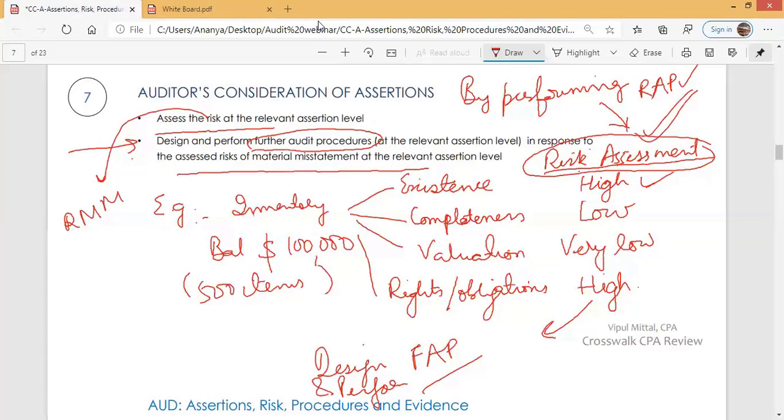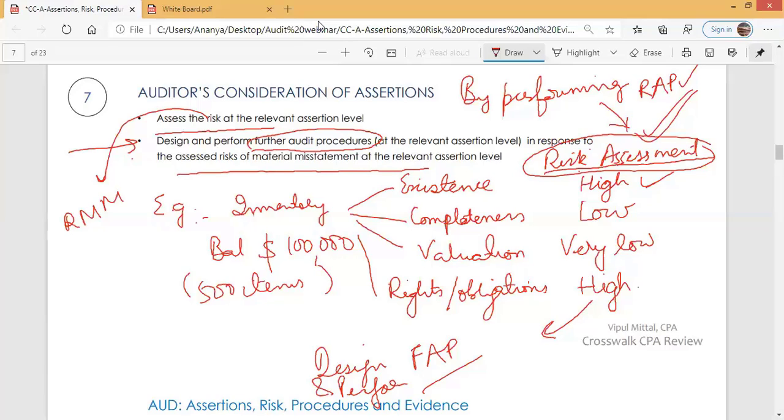To verify the existence assertion, auditors normally select items from this list and check whether they exist in the warehouse or not. Now the auditor will select more items from the inventory list. Earlier, an auditor would normally select 10% of items, that is, out of 500 items, 50 items, and check whether they exist in the inventory warehouse or not.